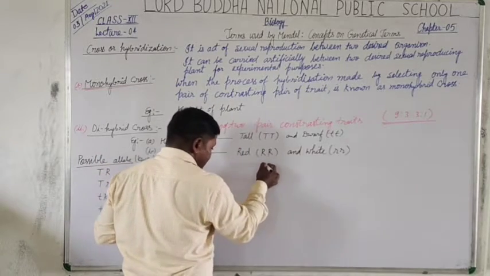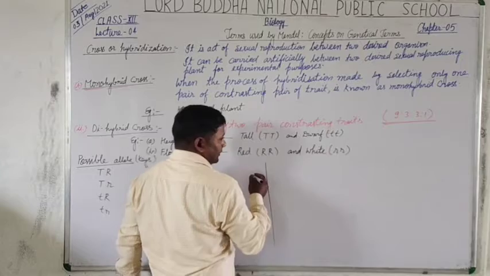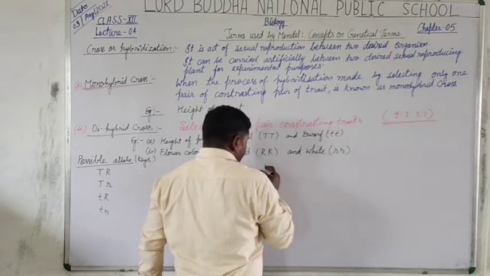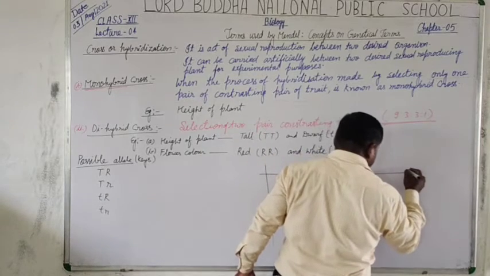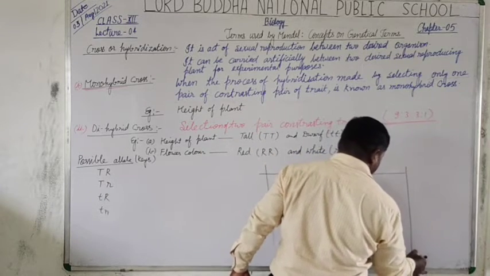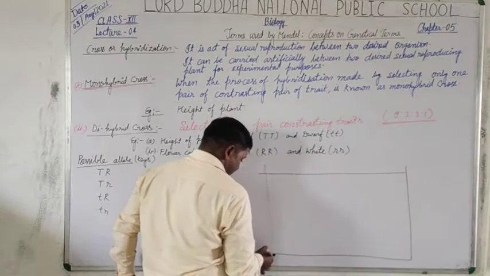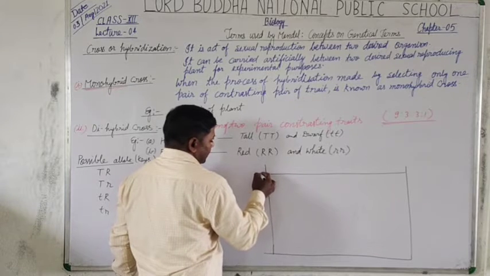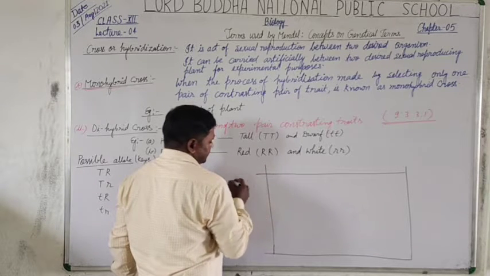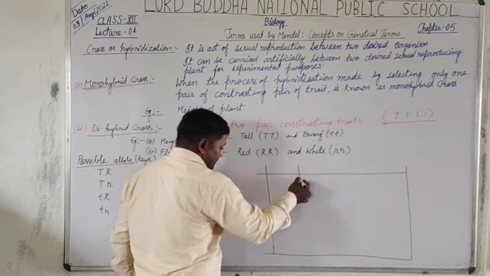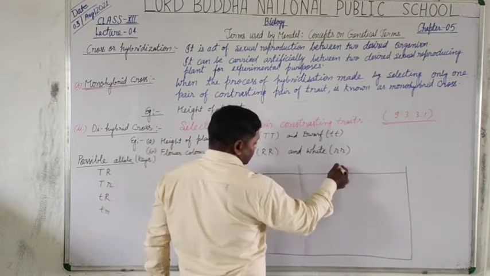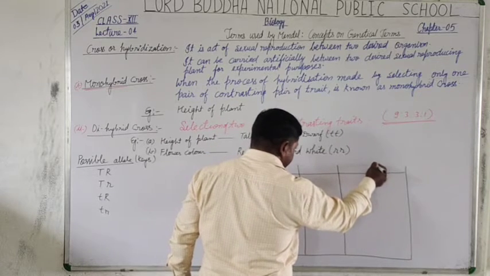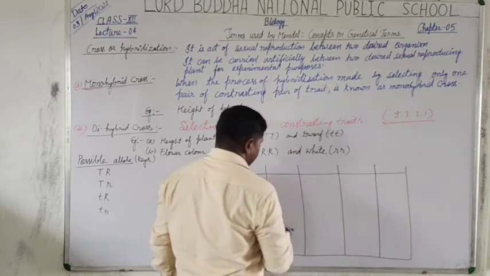So here I am going with the Punnett chart. By putting these traits, we require 16 cells. How many cells? 16 cells. Now here I draw 4 horizontal lines and also 4 vertical lines.